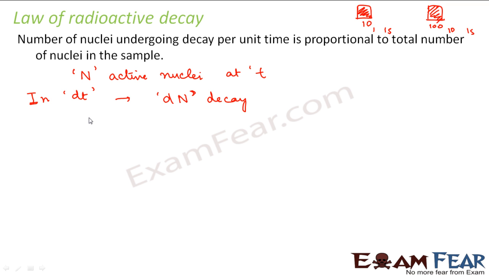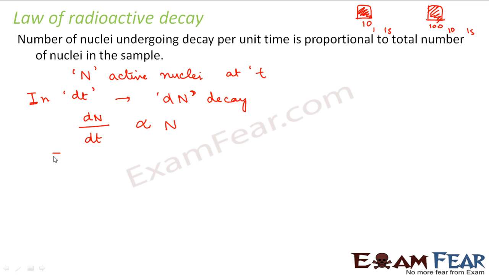So what would be the rate of decay? Rate of decay is dn by dt. According to this law of radioactivity, dn by dt will be proportional to the number of nuclei which is present in this sample. So dn by dt is proportional to n. As n increases, dn by dt will also increase.